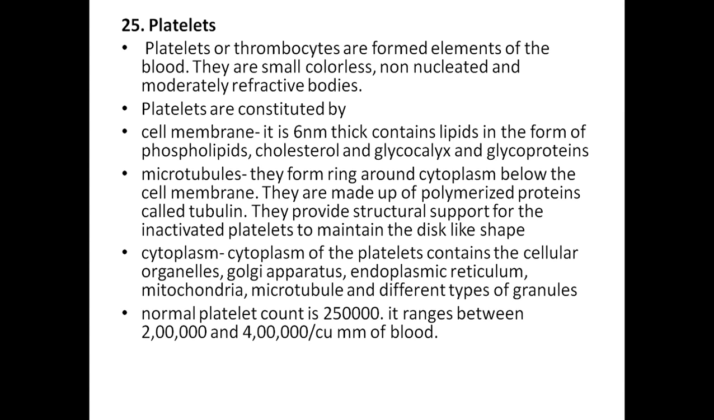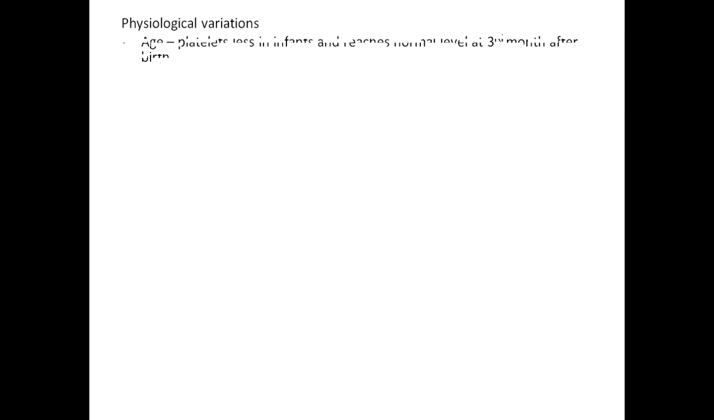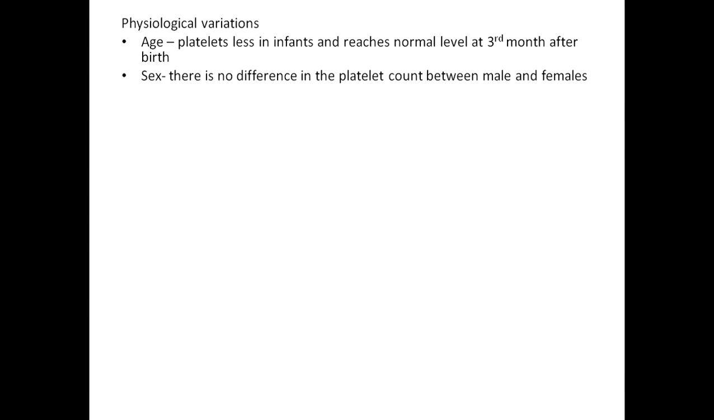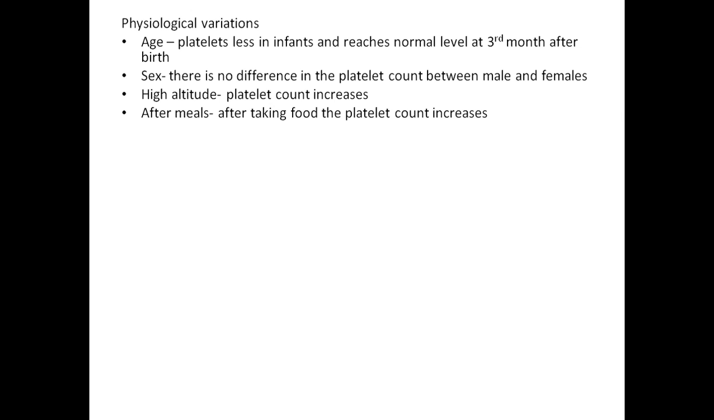The normal platelet count is 2.5 lakhs. It ranges from 2 lakhs to 4 lakhs per cubic millimeter of blood. Physiological variations: age, platelets are less in infants, but it comes to normal by the 3rd month. Sex, there is no difference in male or female. As the altitude increases, platelet count increases. After meals, platelet count increases.